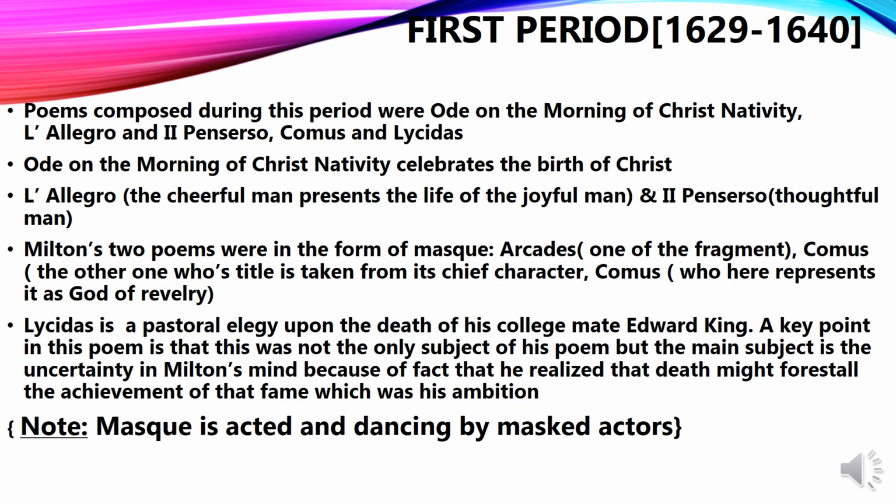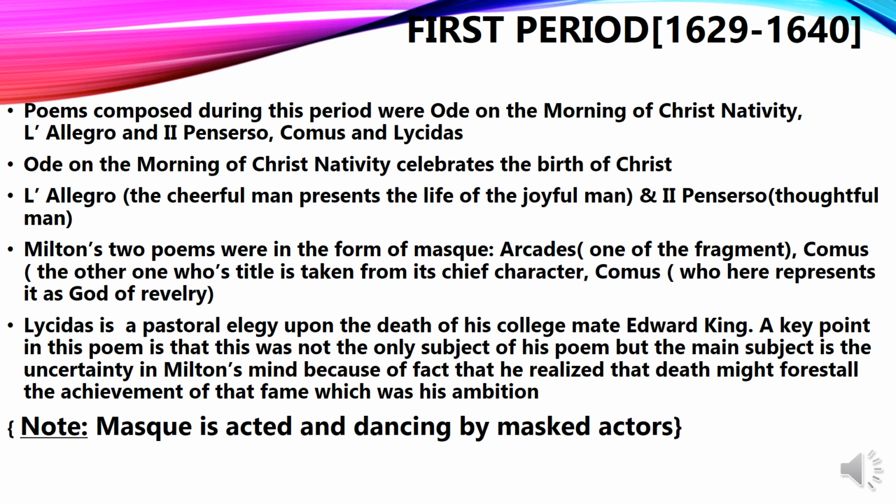Now the very next poems, L'Allegro and Il Penseroso. When we talk about L'Allegro, it represents the cheerful man and the life of the joyful man, where the life of this joyful man starts from early morning till the time he retires.